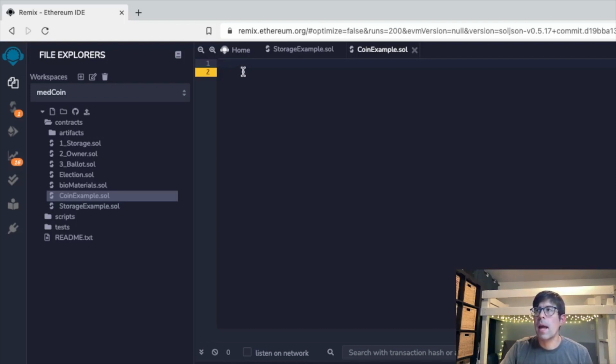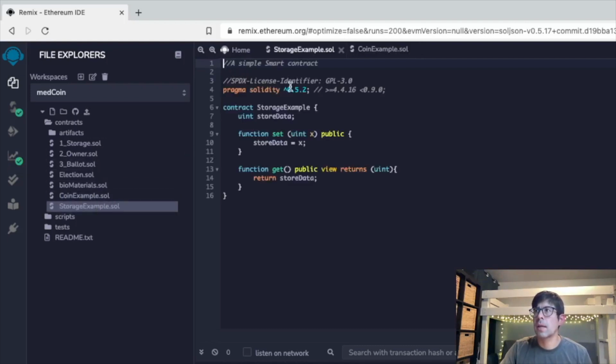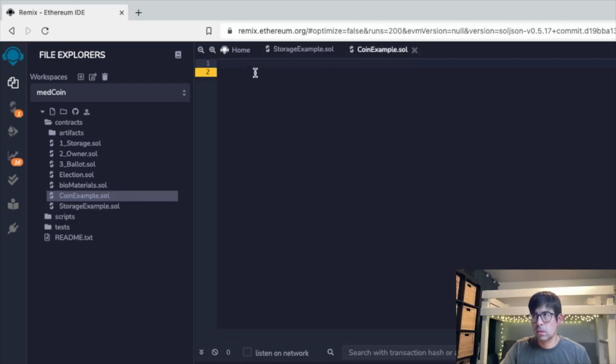And we're going to go ahead and start with our license identifier, just like we did before. I'm actually just going to copy and paste that in here. So again, it's the SPDX license identifier GPL-3.0. You can look at the details of what this license is in the link that I provided in the description. And then we start with pragma solidity, and remember the little hat designates that this will work on this version of Solidity and any future versions. And remember, you can always bound the versions of Solidity that you're allowing your contract to run on.